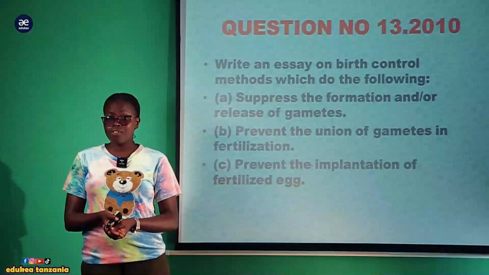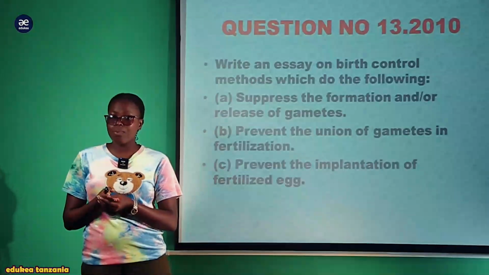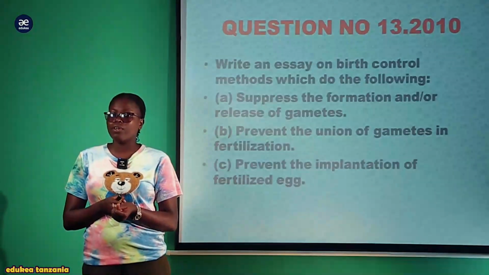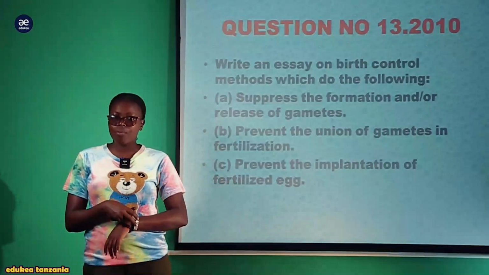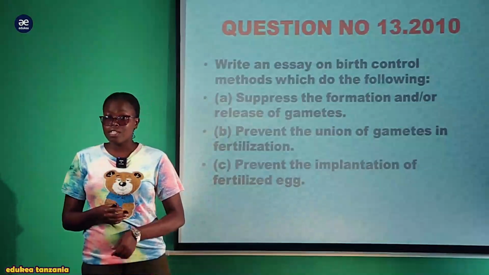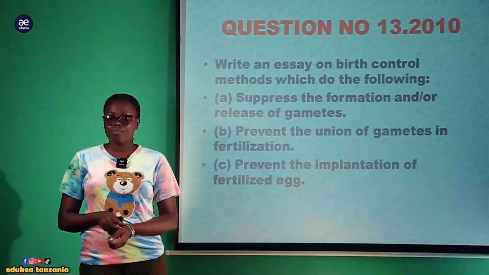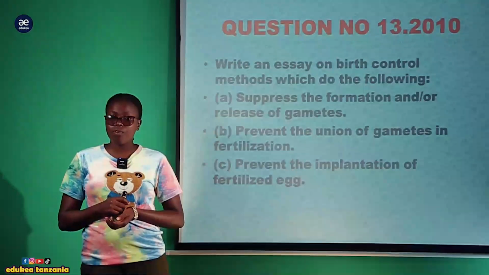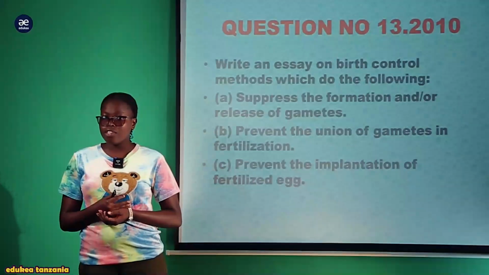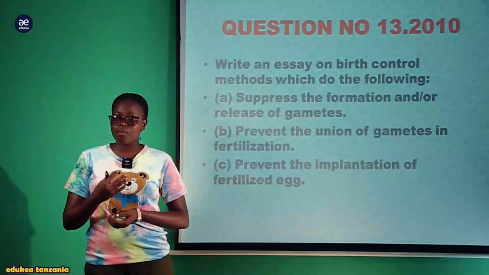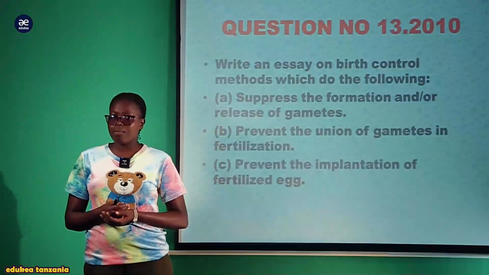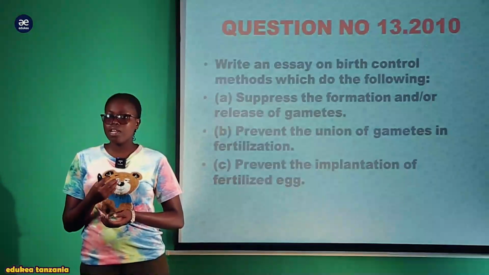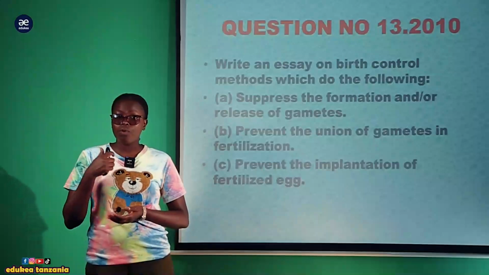My lovely Form 4 students, it is amazing that this topic is one of the very common topics for you, and it is from the Form 3 topic of reproduction, in reproduction in mammals. I have taught it here at Educare Media, and if you have not studied it yet, you are most welcome. There are three lessons there: the concept of reproduction in plants, together with reproduction in mammals. Make sure that you study them all.